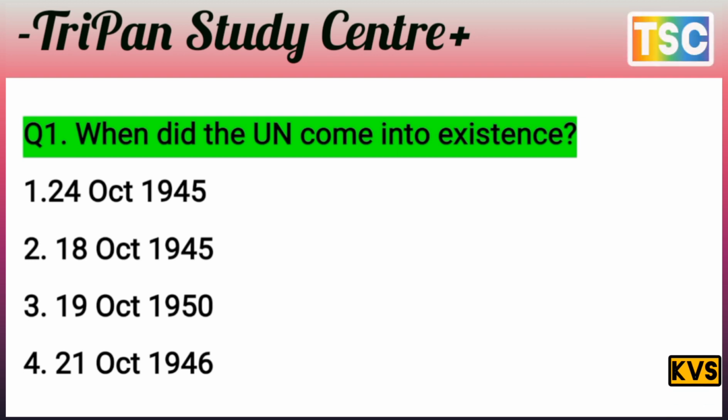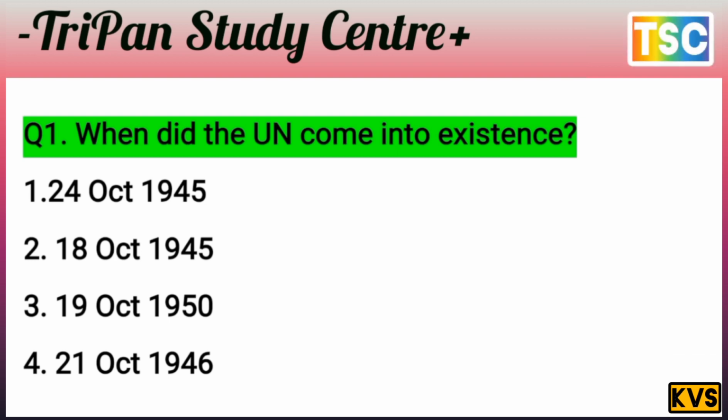Two options are very similar: the first and second, both 1945, which means they are near each other. But the third and fourth options are different: 19 October 1950 and 21 October 1946. You know that the UN came after World War II, which means 1945. Confirmed.